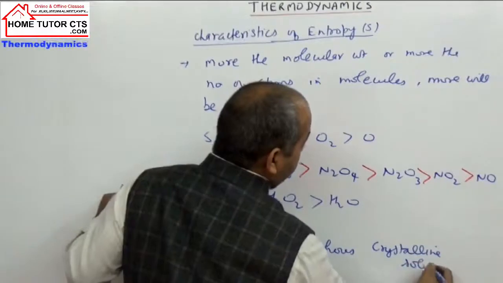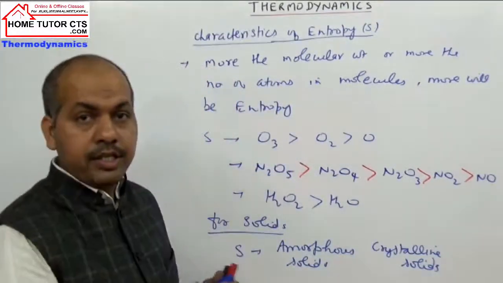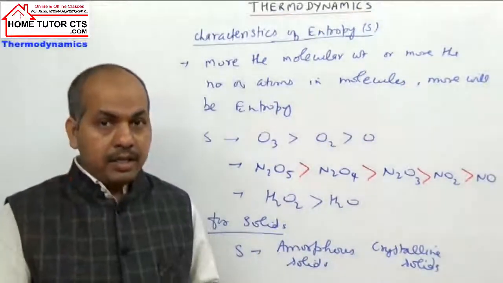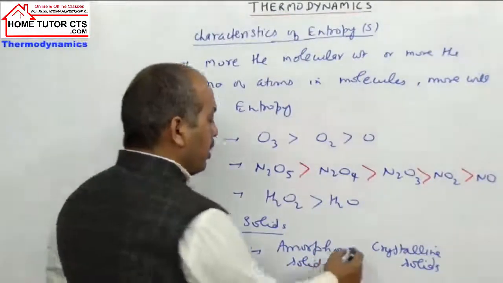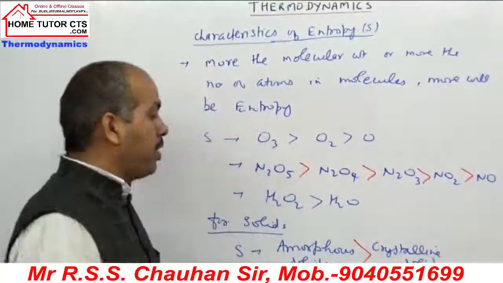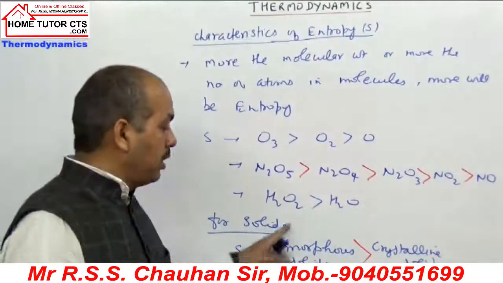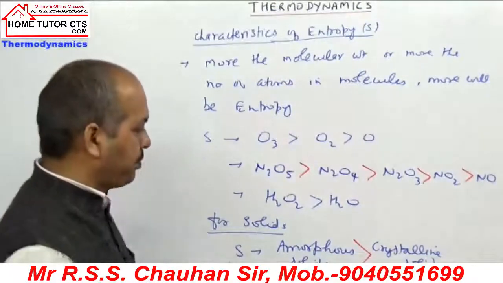In which case will the entropy be higher? Definitely amorphous solids, in which the particles do not have a definite geometry. They are arranged randomly. So entropy will be more in the amorphous solids than in the crystalline solids.